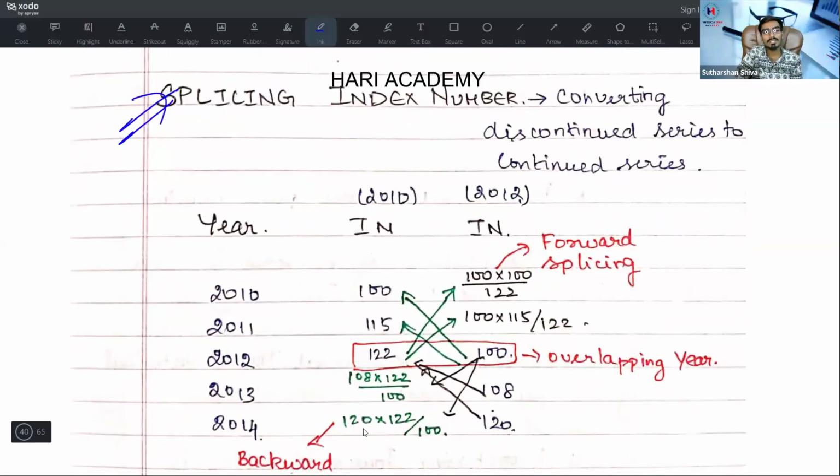Now, focus on the splicing index number. What is the splicing index number? Converting a discontinued series into a continuing series. That's what splicing means. Converting a discontinued series into a continuous series, you may get a theory-based MCQ.